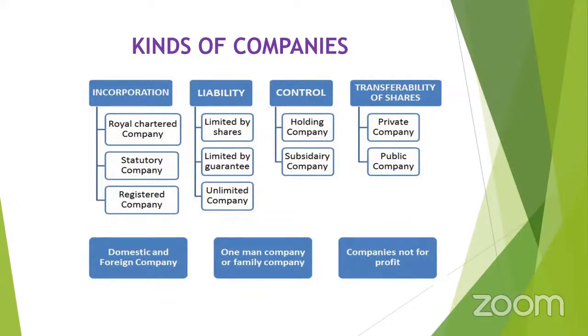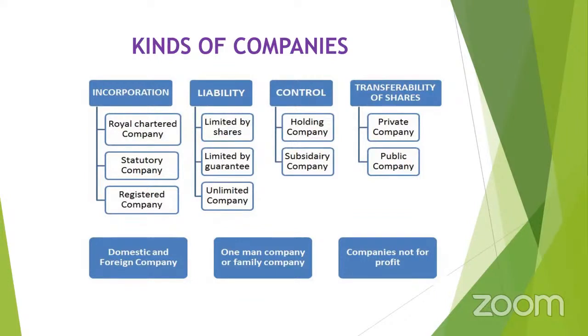Liability means, just I told you, responsibility. What is the responsibility? Responsibility means here limited by shares. So their responsibility will be only by the shares. So if they purchase the shares, their responsibility will be okay. Other than this, you could find the limited by guarantee. So what does it mean here? These companies are also formed under the Companies Act with a stipulation in the memorandum clause that members are guaranteed to pay a certain sum of money in case of its winding up. So that type of company is called limited by guarantee.